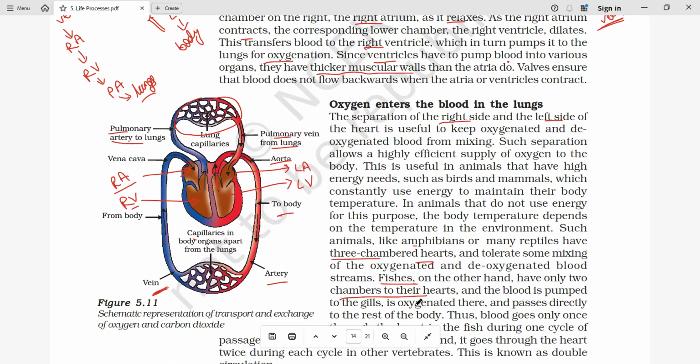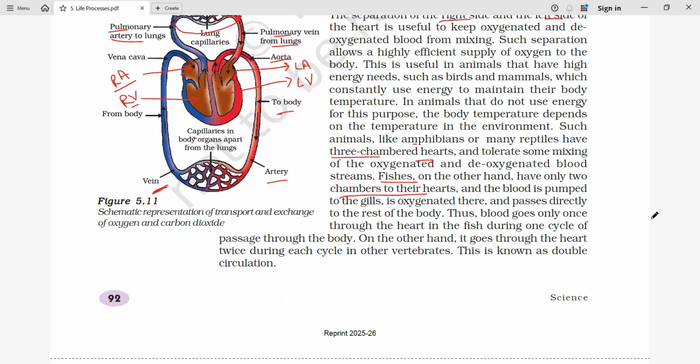So that's why only one cycle takes place; blood passes through the heart only one time. Whereas in the human heart, we have 4 chambers, so blood passes 2 times, one time oxygenated, one time deoxygenated. So only one cycle takes place in fish, and in the human heart, blood passes 2 times in each cycle.